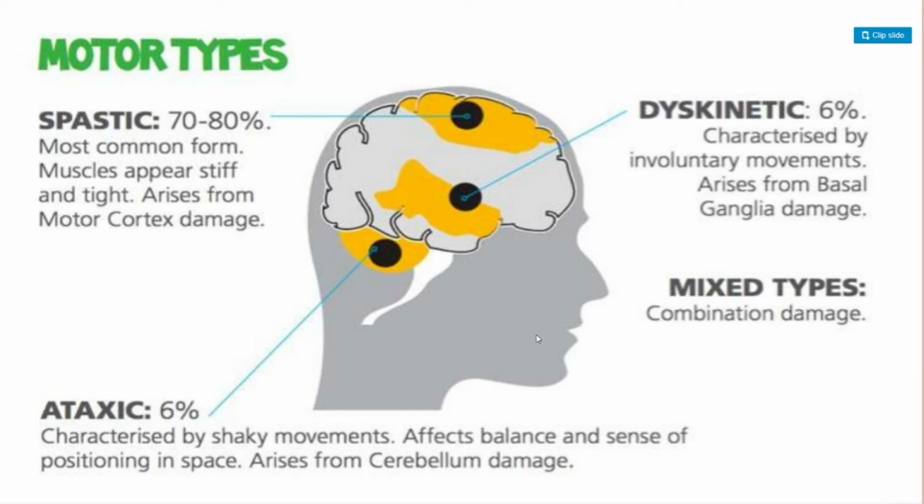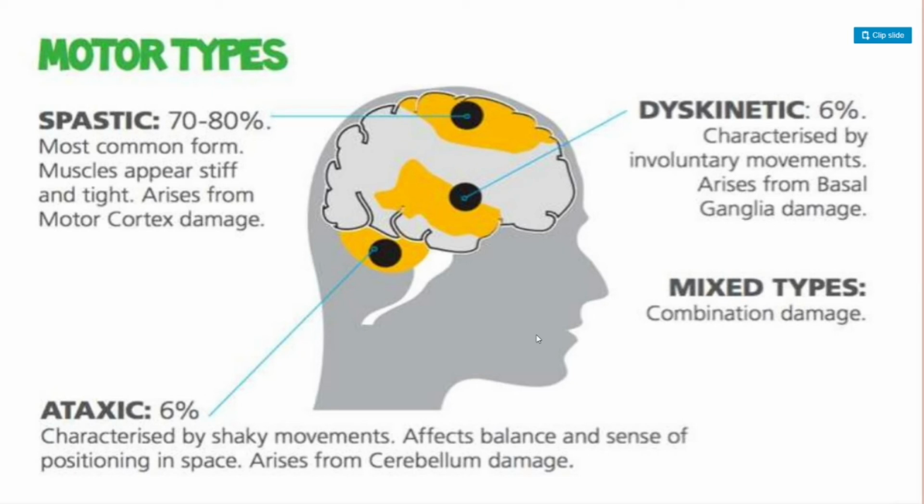Spastic is the most common form, and muscles appear stiff and tight. It arises from motor cortex damage. If we talk about dyskinetic, which contributes 6%, it is characterized by involuntary movements and arises from basal ganglia damage. In case of ataxic, it is also 6%, characterized by shaky movements.